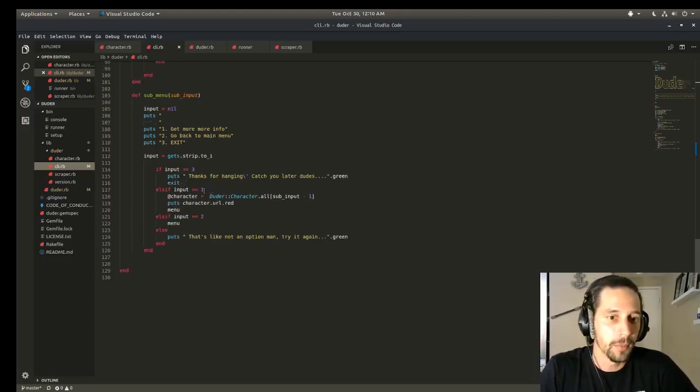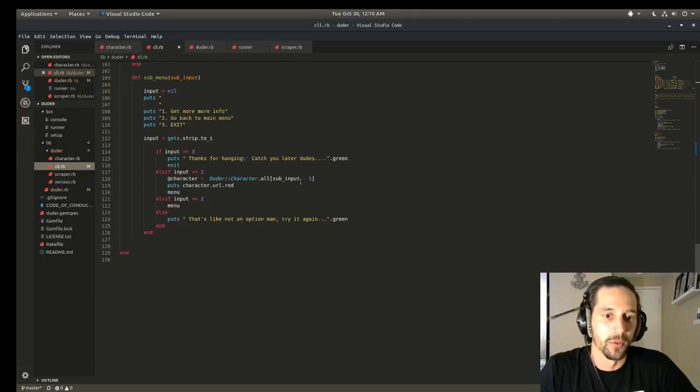If it's 1, that's my get more info. So how that works is I created a new instance variable here, character. It's going to hit my character class and hit my all, which is that array of all the objects, or all my characters. And the same thing, that sub input, which is the one I got passed in from before, minus 1.